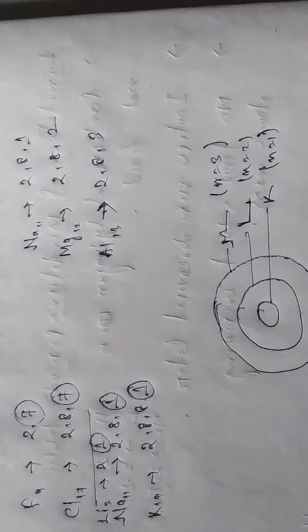Now let us come to the period. So in the modern periodic table, if we take a look at this periodic table, we will see that lithium, beryllium, boron, carbon, nitrogen, they are in the same period. In the same manner, you see sodium, magnesium, aluminium, silicon, they are in the same period, that is in period number 3. So how can we confirm that this element is placed in this period only?